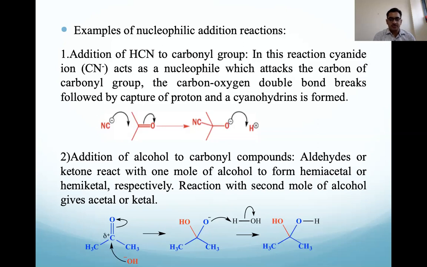One more example is the addition of alcohol to carbonyl compounds. Aldehydes or ketones react with one mole of alcohol to form the hemiacetal or hemiketal. Reaction with a second mole of alcohol gives the acetal or ketal. So this is the semi-acetal or semi-ketal formation.